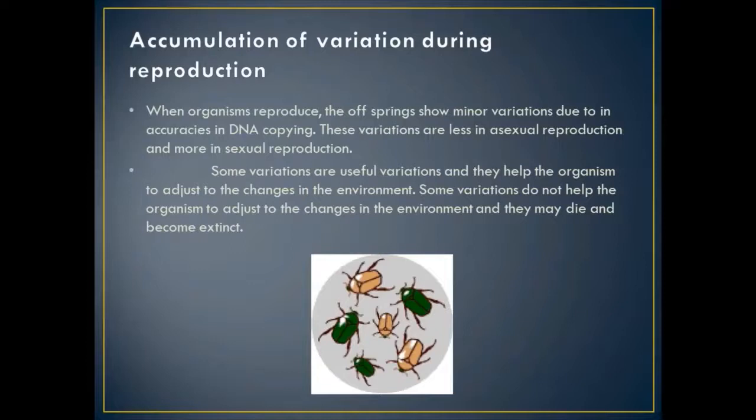So the variation here which is favorable is the green color of the beetle, that will provide them a better chance of survival. And these variations, which are favorable or not favorable, are not produced at once. There is transmission of the favorable variation for many generations, and that leads to the accumulation of the variation, and the new species with the better character will originate. And what happens if the variation is unfavorable? It will not help the organism for its survival, and ultimately that species will die and it will become extinct.